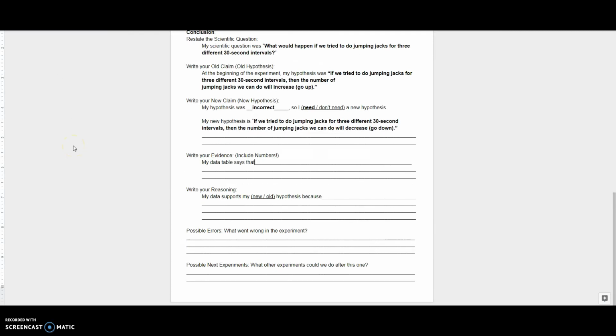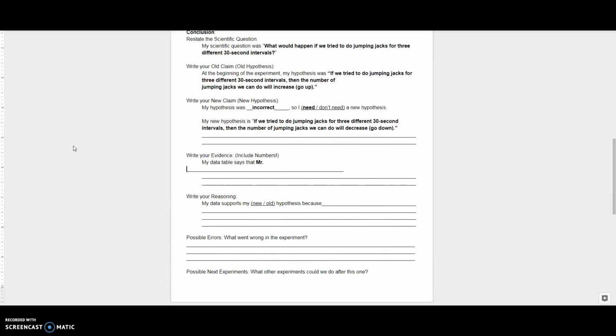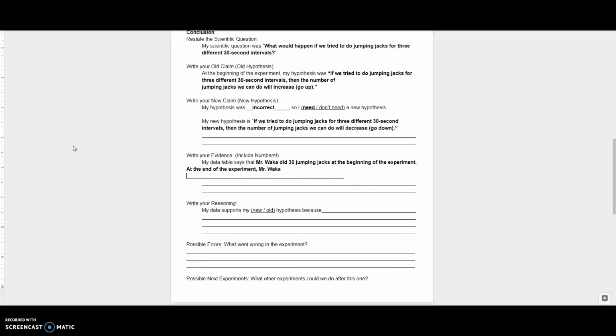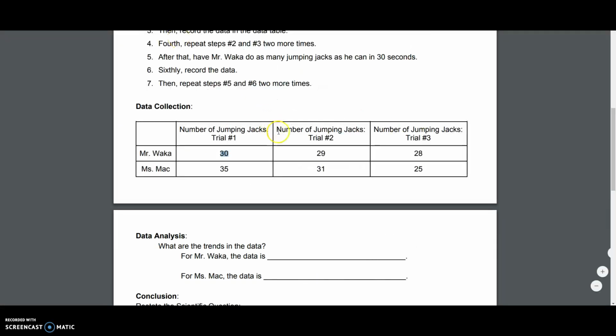My data table says that Mr. Waka did 30 jumping jacks at the beginning of the experiment. At the end of the experiment, Mr. Waka did 28 jumping jacks in trial number 3.